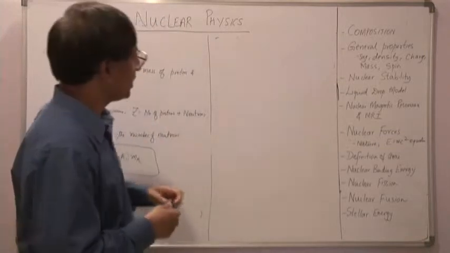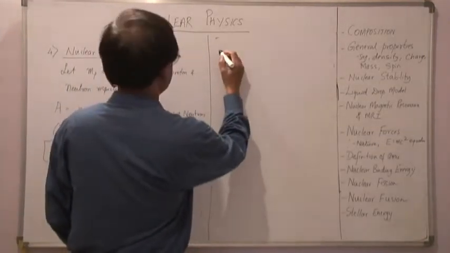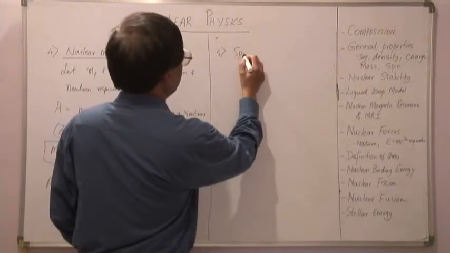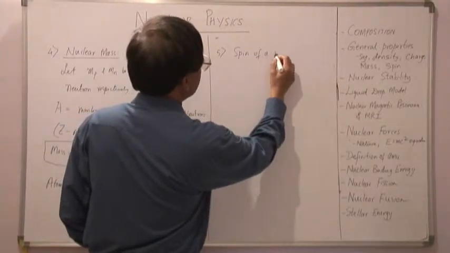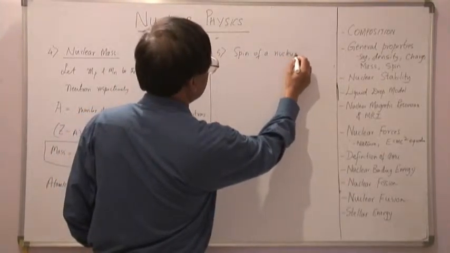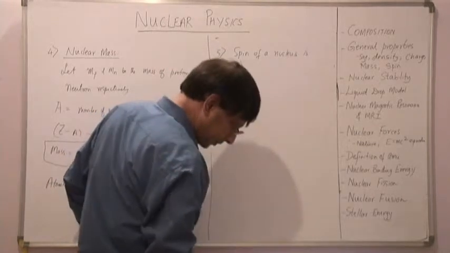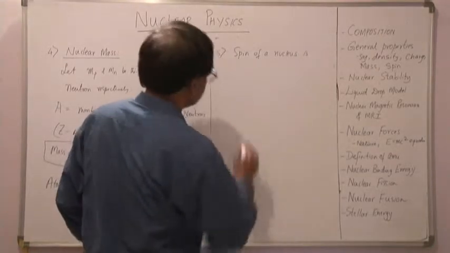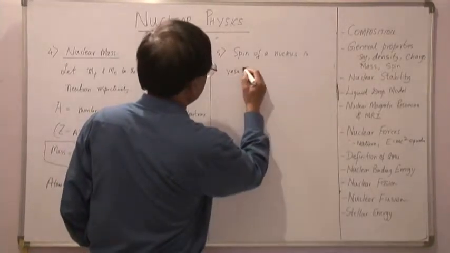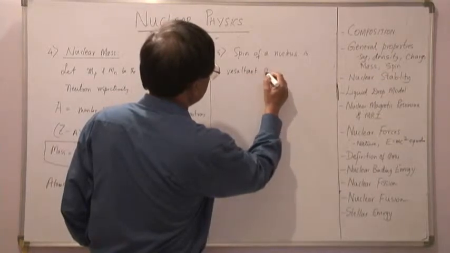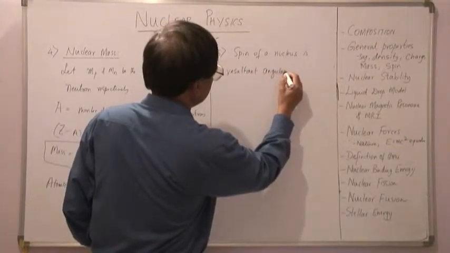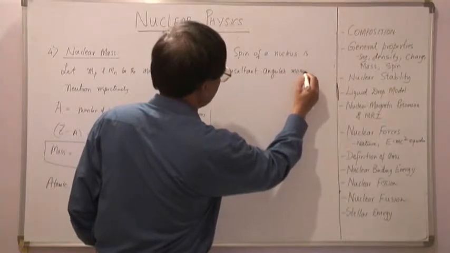So we define the spin of a nucleus as the resultant angular momentum of the nucleus.